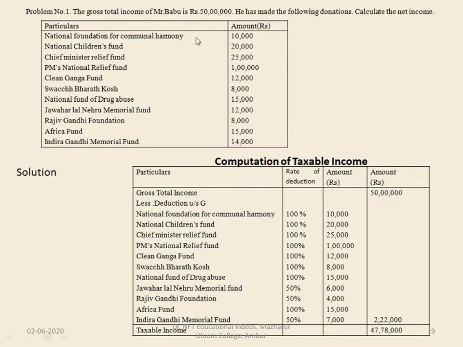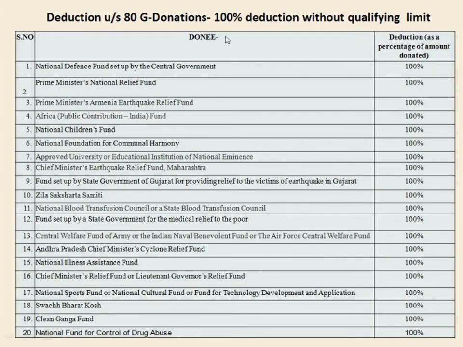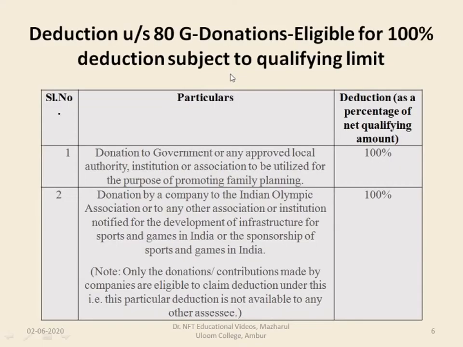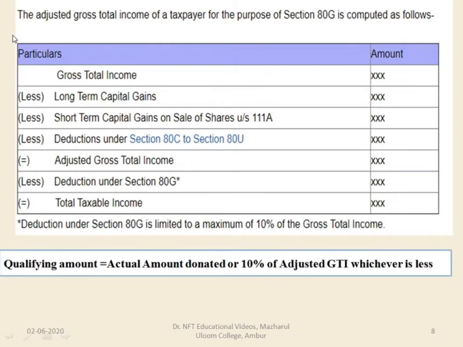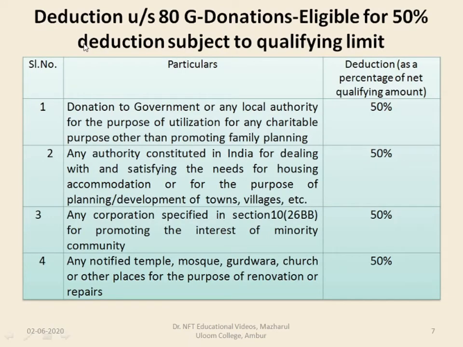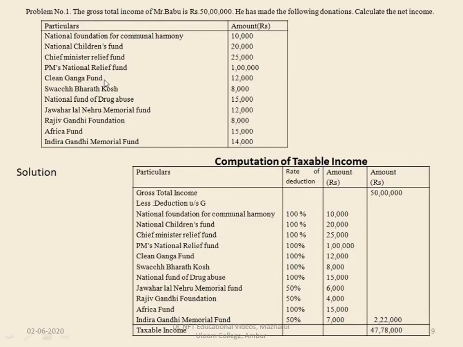The gross total income of Mr. Babu is rupees 50 lakhs. He has made the following donations. Calculate the net income. In order to do the problems, you should have a knowledge about the 100% deductions, 50% deductions without qualifying limit and with qualifying limit. Then only you can do the problems easily. So it's better to learn the deductions, what are all the things which will appear in 50% and 100% with and without specified limit to do the problems.